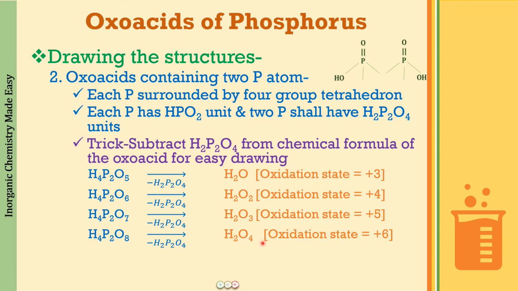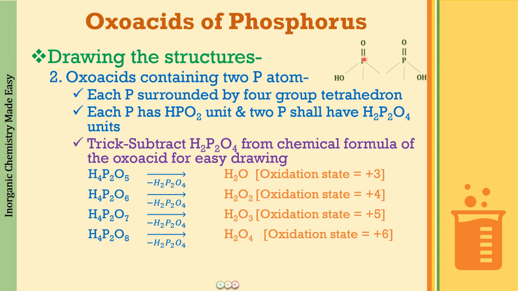Now what is going to be the problem that you will be facing is that in case of 2 phosphorus atoms, there can be a P-P linkage, there can be a P-O-P linkage, there can be a P-O-O-P linkage also.